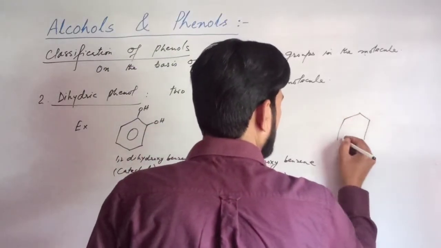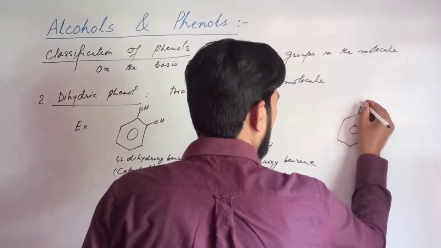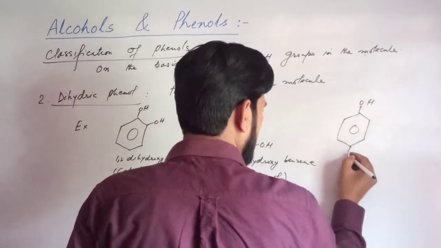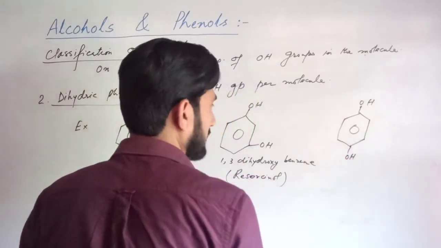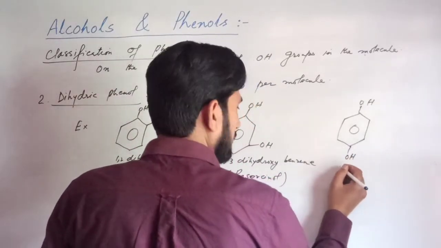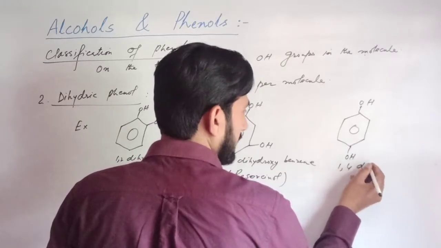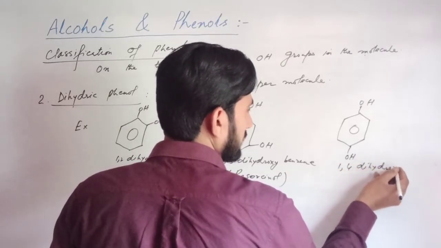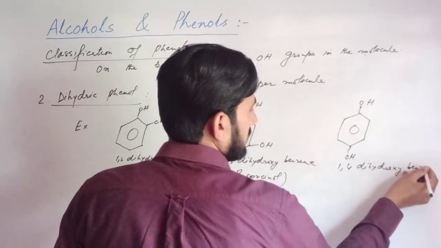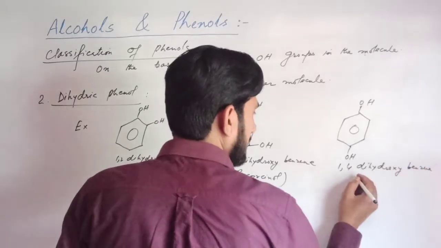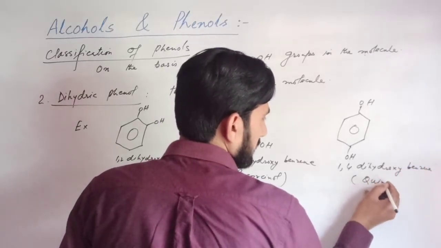Another one, with hydroxyl groups present para to each other, so it is called 1,4-dihydroxybenzene. It is commonly called quinol.